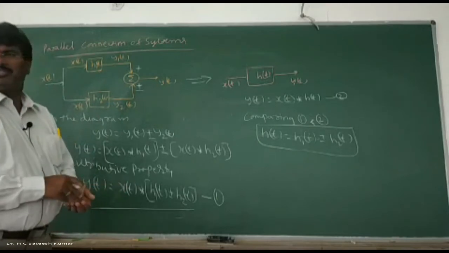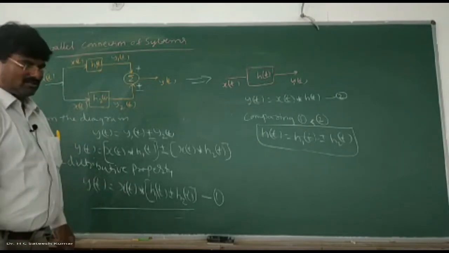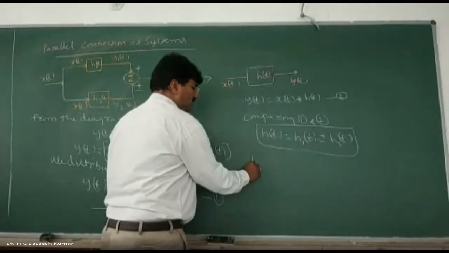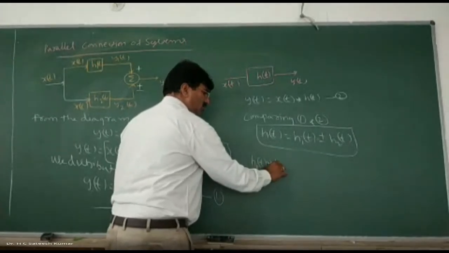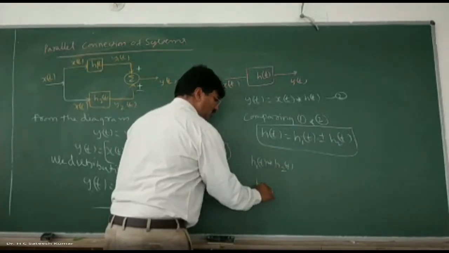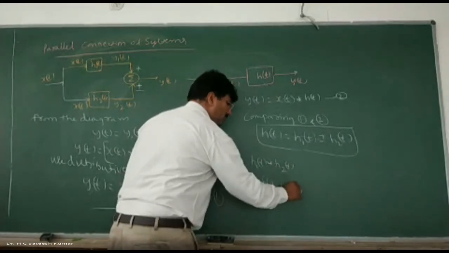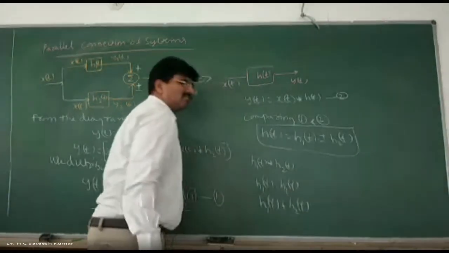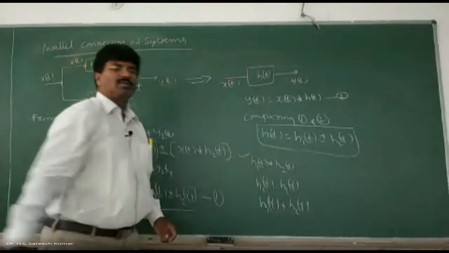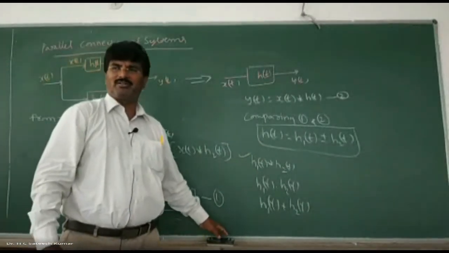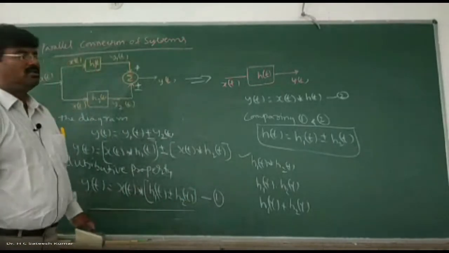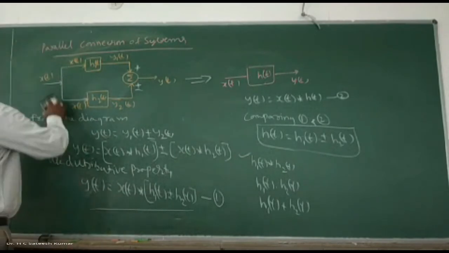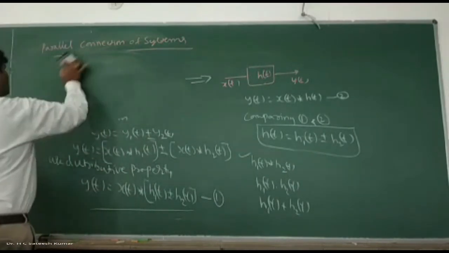This was one of the GATE examination questions, asked in the 2019 or 2020 GATE paper. If two systems are connected in cascade, he gave four options: h1 of t convolution with h2 of t, h1 of t into h2 of t, or h1 of t plus h2 of t, something like that. This is one of the easiest questions asked in the GATE paper. Without any calculation, in 2 seconds we can answer this, right? But rarely do we find this kind of question in the GATE paper.